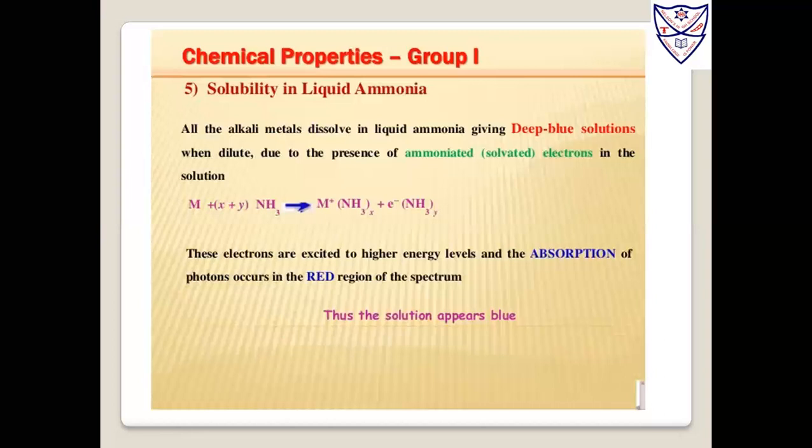Sorry, M plus NH3 gives X plus electrons NH3 Y. What is X plus Y? It's a mole of the ammonia. So these electrons are excited to a higher energy level, and the absorption of photons occurs in the red region of the spectrum. Thus the solution appears blue.